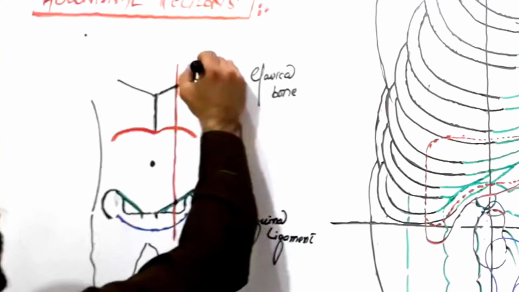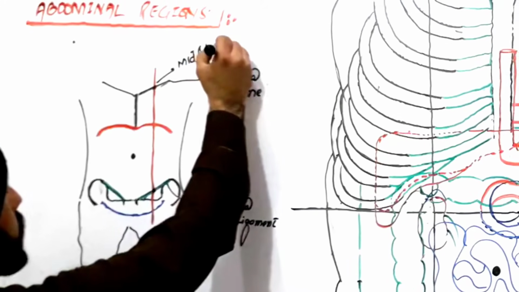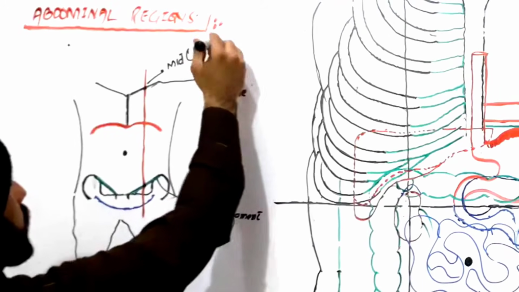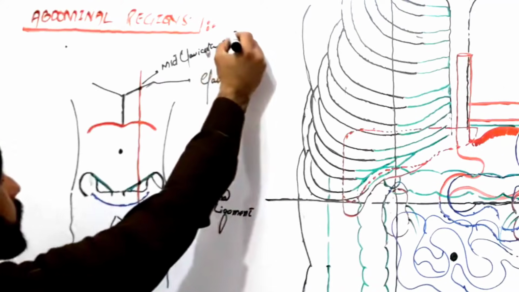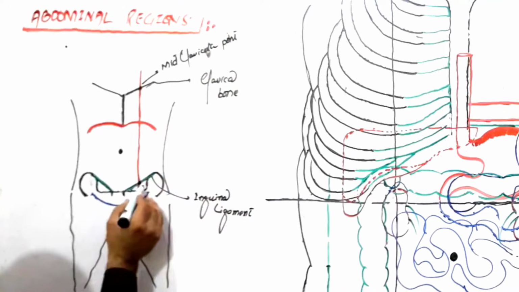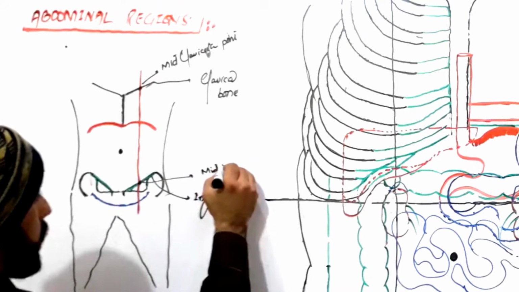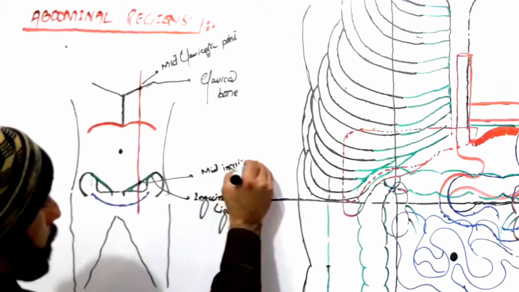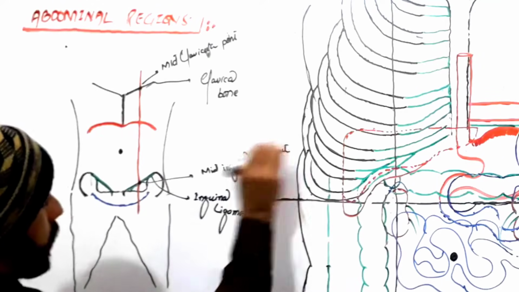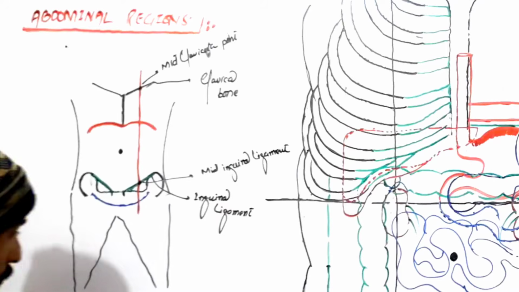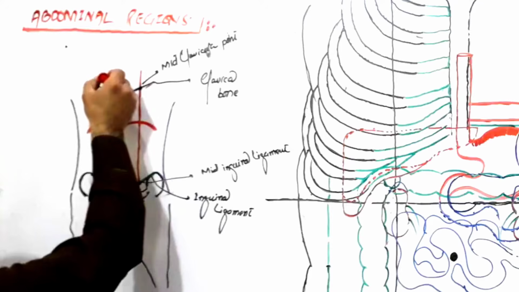So this point is our mid clavicular point, done. And we came down to which point? We came down to the mid inguinal ligament. Then I told you 2 vertical lines, so the same will be on the other side also, right?